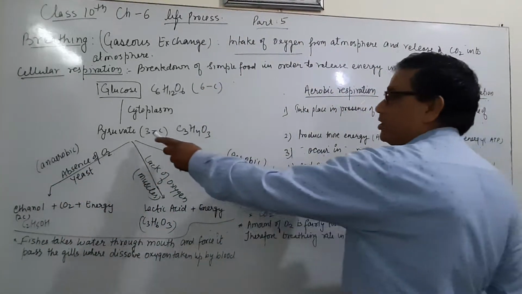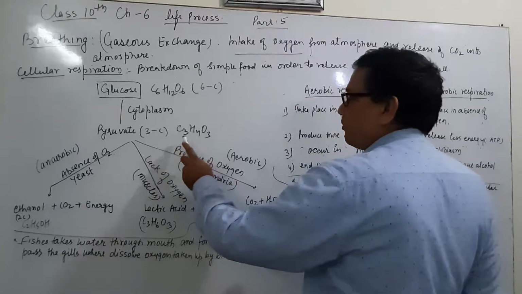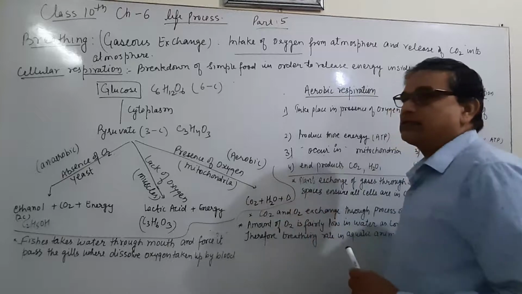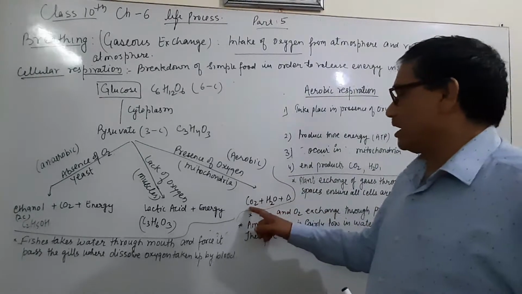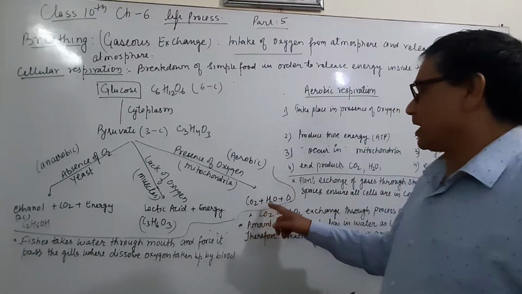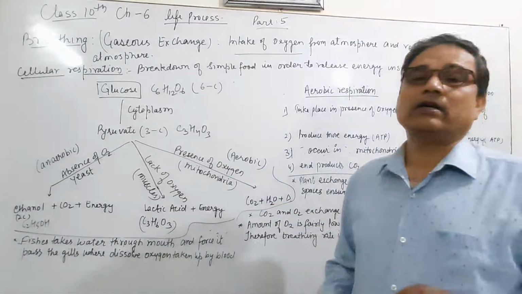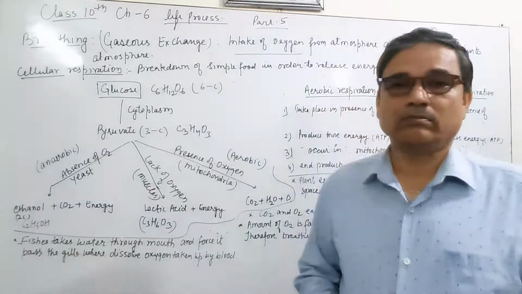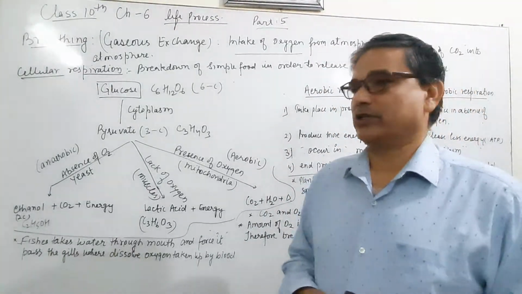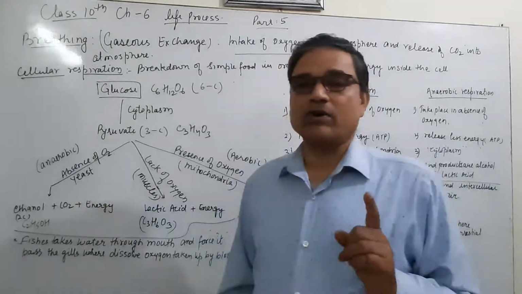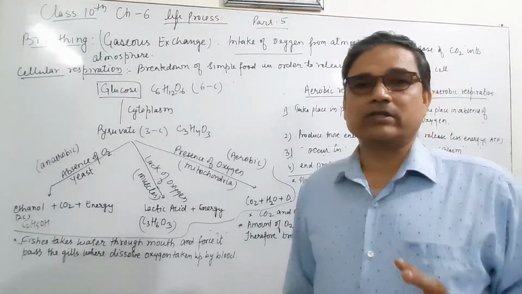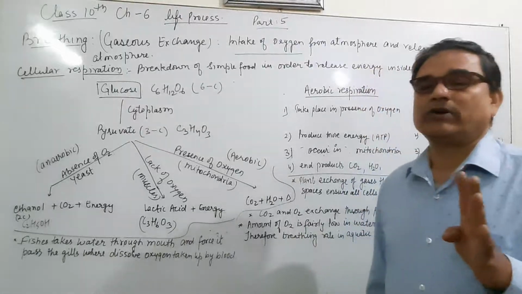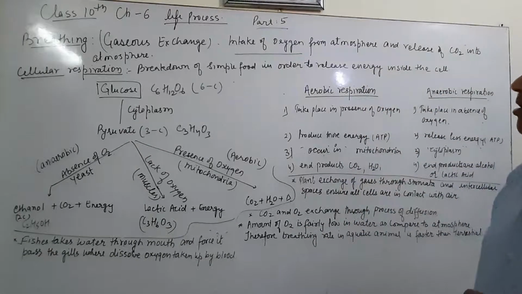These 3-carbon pyruvate molecules in the presence of oxygen occur in mitochondria. This is known as aerobic respiration, and the end products are carbon dioxide, water, and energy, and it releases a large amount of energy as compared to anaerobic respiration. It means absence of oxygen and lack of oxygen. Generally we say anaerobic respiration, and aerobic respiration takes place in the presence of oxygen.